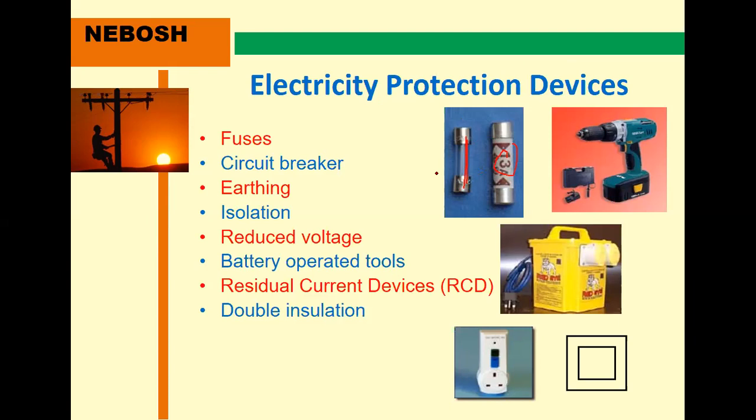Okay, and isolation means protection. Here the equipment is fully protected. Reduced voltage also means small voltage being used. That's why battery operated devices. Reduced current devices are also RCDs. These are known as RCDs. Double insulation, the more insulation. If you touch this one, no problem. Okay, these are the protection devices.